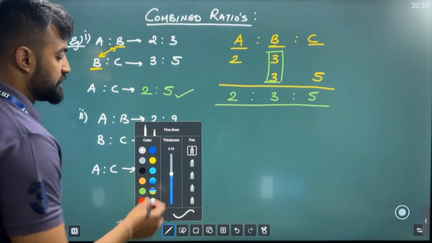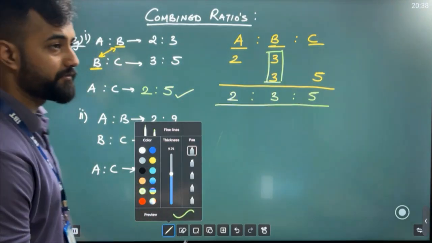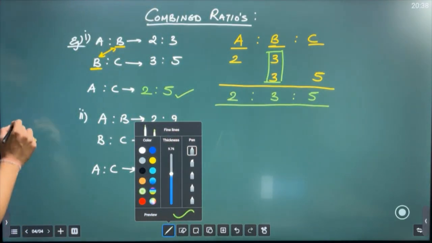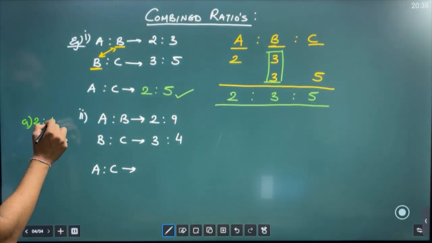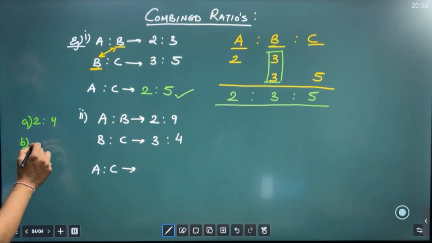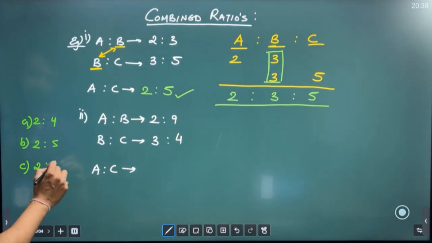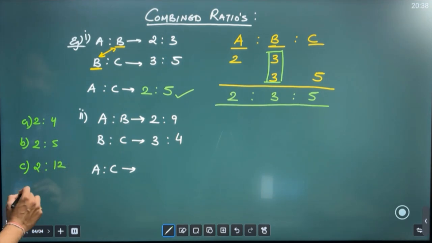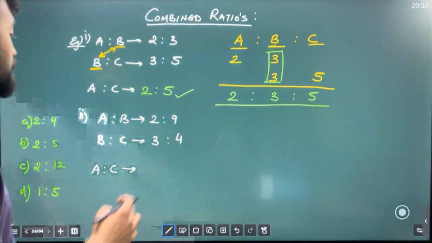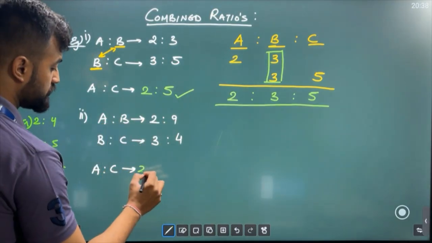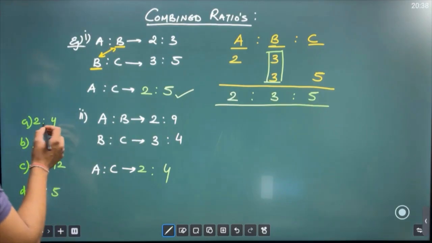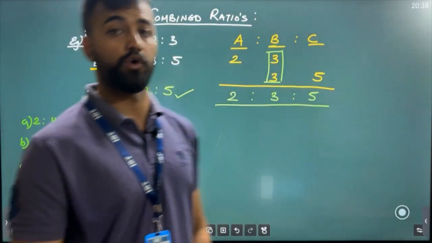So, in the exam, obviously, you know that you will have options given to you. So, there will be options like this. Option A, 2 is to 4. Right? Option B, 2 is to 5. Option C, 2 is to 12. Okay? And option D, 1 is to 5. Okay, so what will be the answer? So most students, in a hurry, would say, sir, look, A is 2, so 2, C is 4, so 4. Option A is the right answer, they'll tick option A and it is the wrong answer.